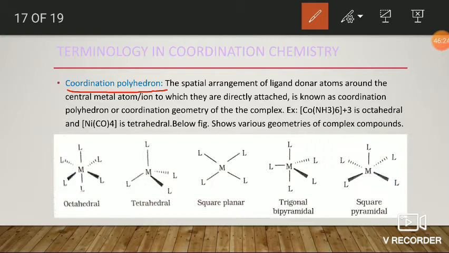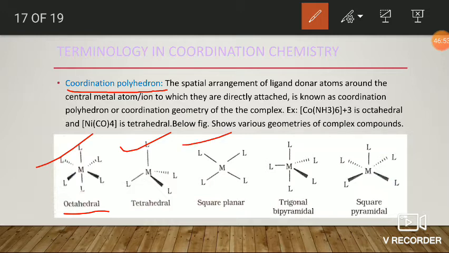Here, based on the coordination number, the coordination polyhedron may be different. If the coordination number is 6, then the coordination polyhedron is octahedral geometry. If Cn is 4, then it is tetrahedral geometry. If Cn is 4, it may also be square planar.